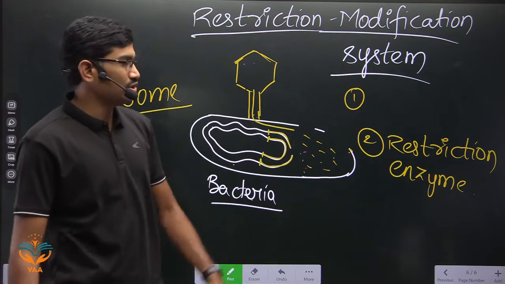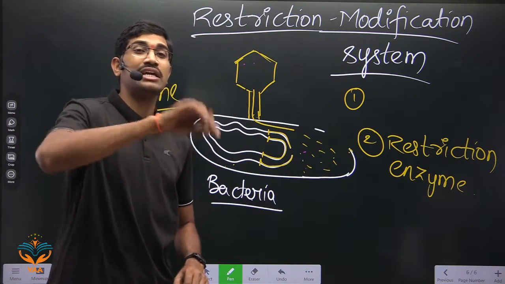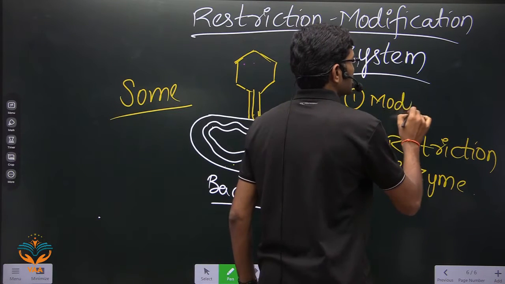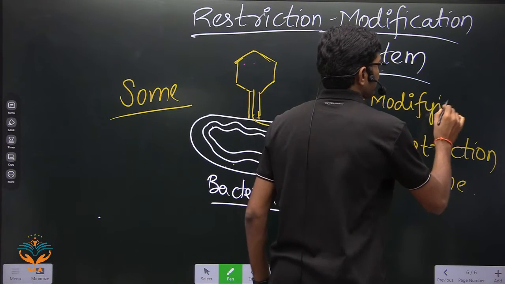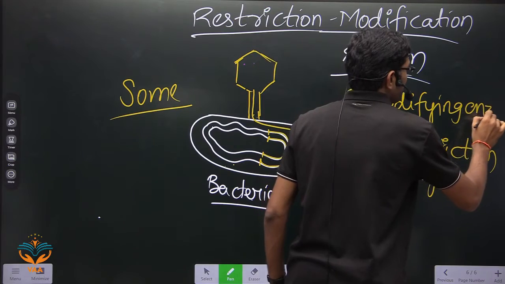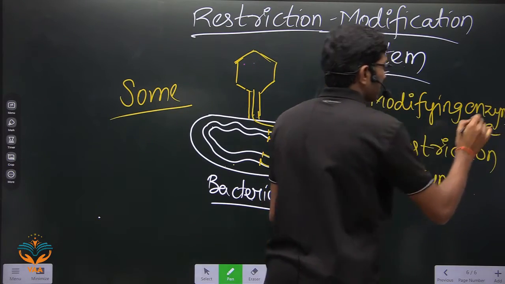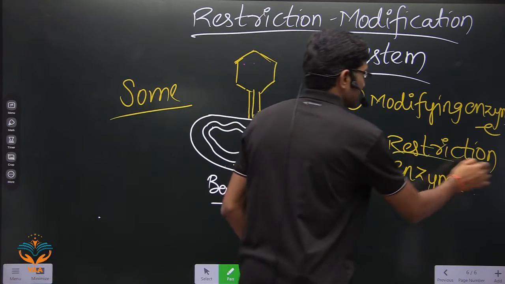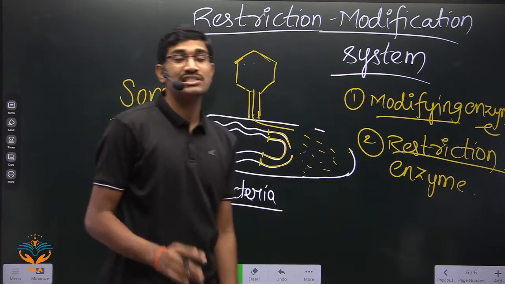Then what is the other enzyme? The other enzyme is for modification, that is the modifying enzyme. Please remember, that is the reason why this mechanism is called the restriction modification system.